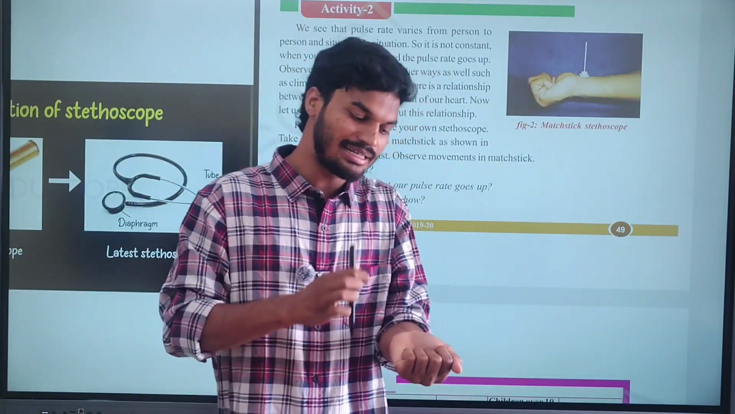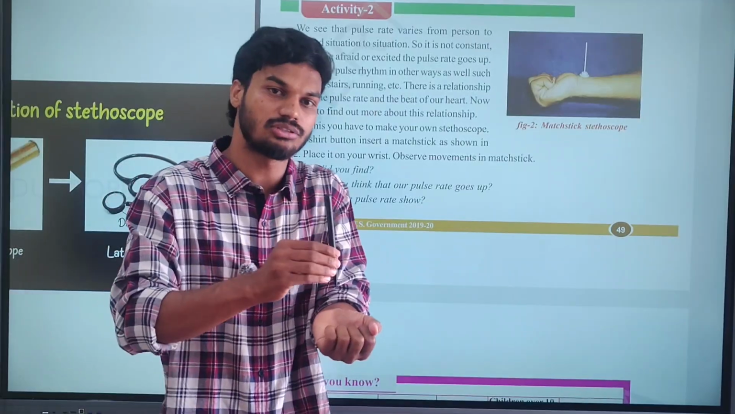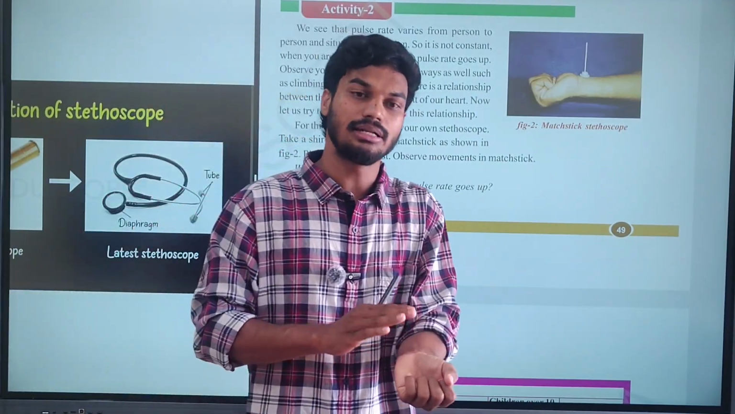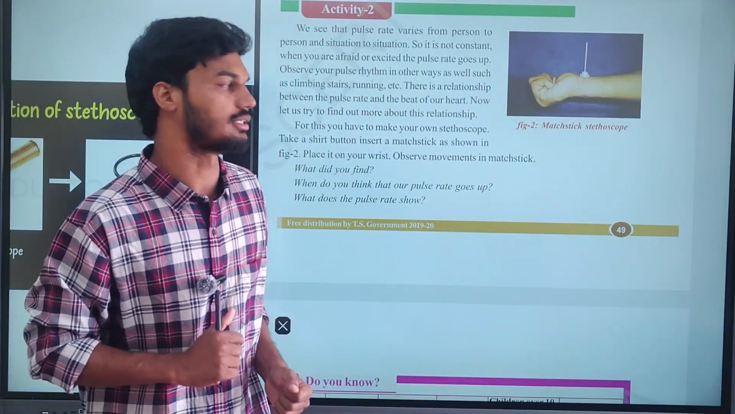Then try to observe. You are able to observe that there are fluctuations. The mastic is moving up and down. Those ups and downs indicate the pulse rate, meaning the pulse is happening at your wrist region.